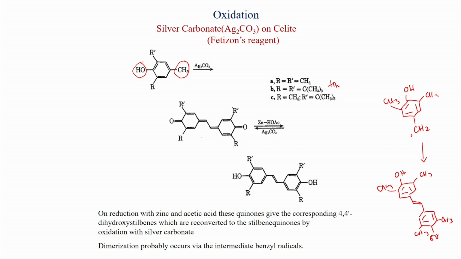First maybe the saturated compound forms, and then the unsaturation. So when a methyl group is present, this conjugated enone system will form.